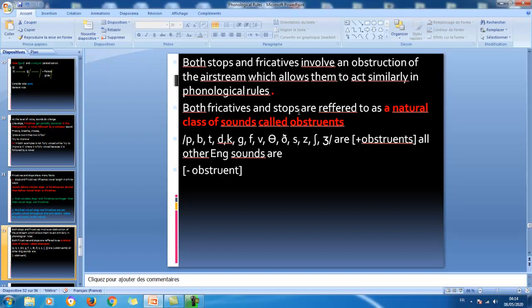I need you, if you like, to just remember this feature, obstruents, because we talked about it during the lecture entitled distinctive features. So we have b, t, d, k, g, f; these are all plus obstruents. All other English sounds are minus obstruents.